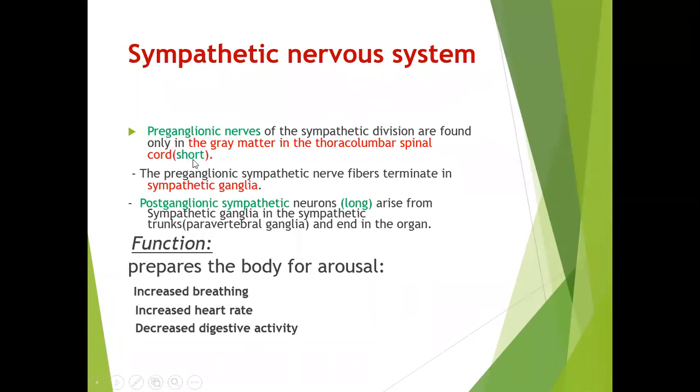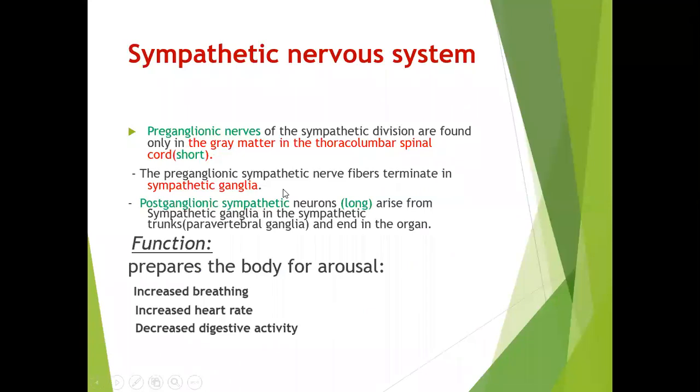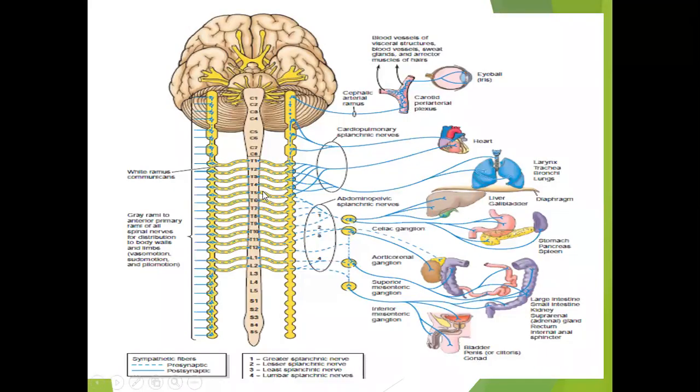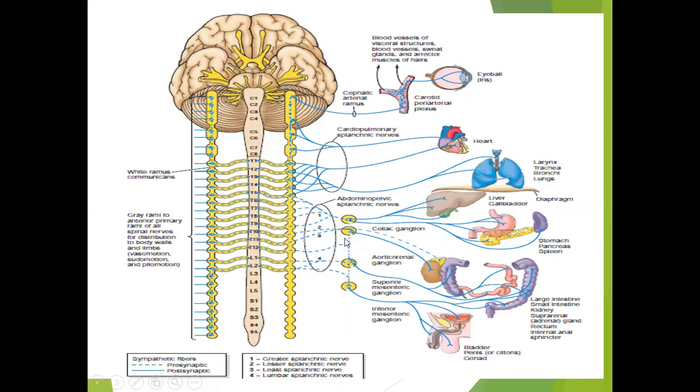So these nerves will be coming from this spinal cord, and these are short. So these are called the preganglionic nerves. These preganglionic nerves are short and they relay here. Some will relay here in the sympathetic chain, some above the level, some below the level, and some will even go outside the sympathetic chain, and then they will have ganglia like the celiac ganglion and other ganglia where they will be relaying outside.